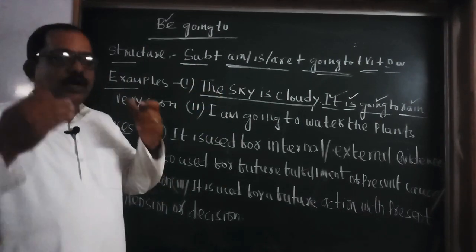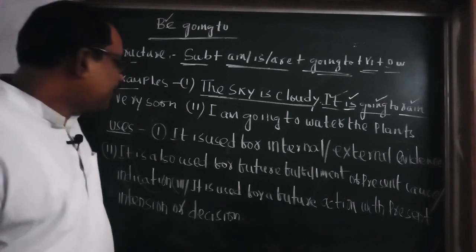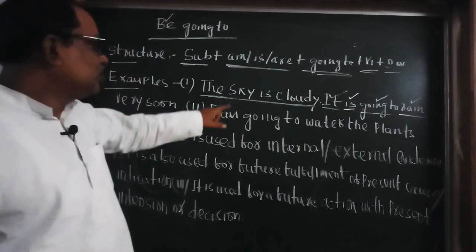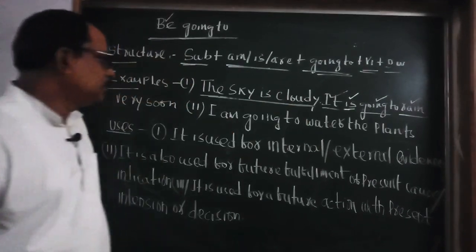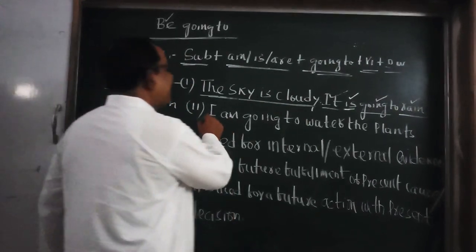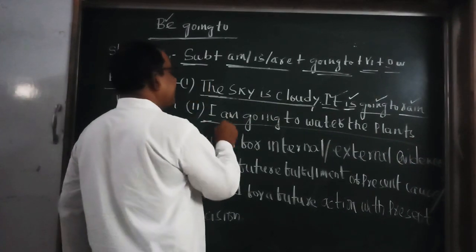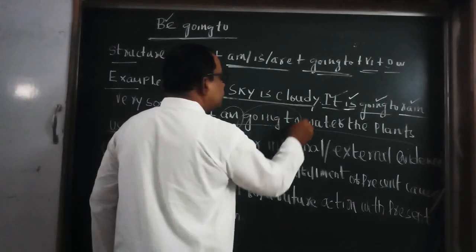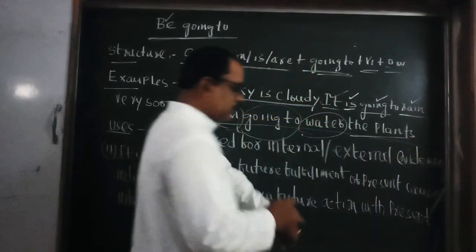The black clouds in the sky, or that the sky is cloudy, you can see from outside. What is seen from outside is called external evidence. So for external evidence, you have to use the be going to structure. Take another example. I am going to water the plants. I, subject, am/is/are, then going to, then water, V1, then other words.